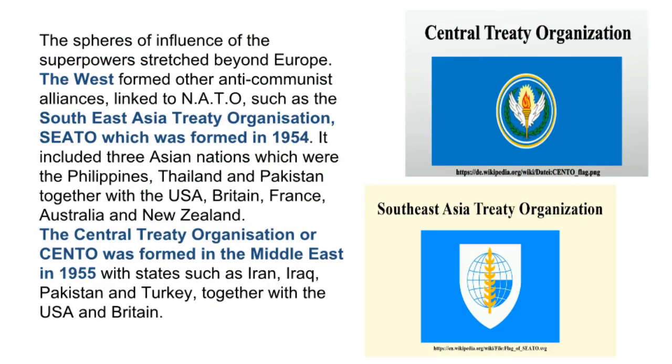The spheres of influence of the superpowers stretched beyond Europe. The West formed other anti-communist alliances, linked to NATO, such as the Southeast Asia Treaty Organization, which was formed in 1954. It included 3 Asian nations, which were the Philippines, Thailand and Pakistan, together with the USA, Britain, France, Australia and New Zealand. The Central Treaty Organization was formed in the Middle East in 1955 with states such as Iran, Iraq, Pakistan and Turkey, together with the USA and Britain.